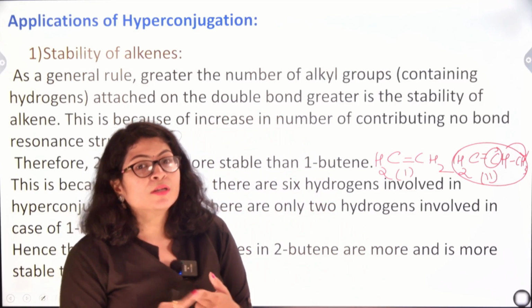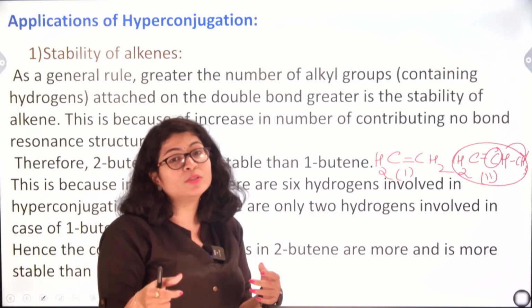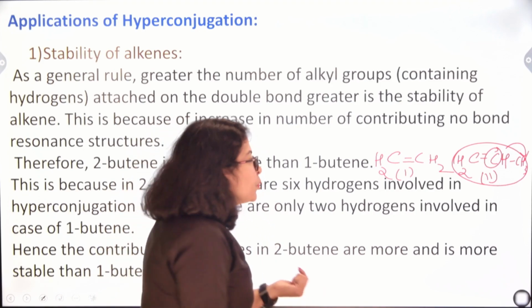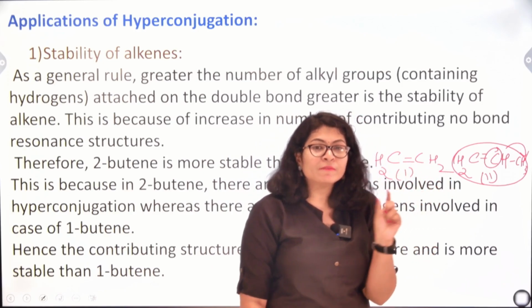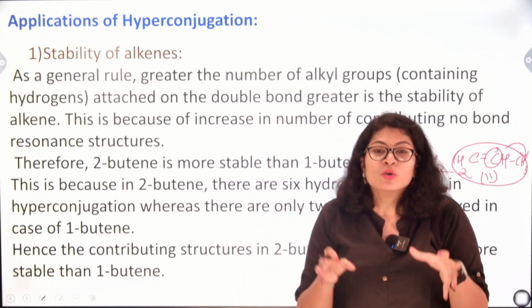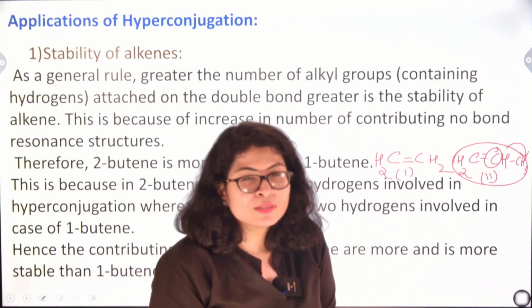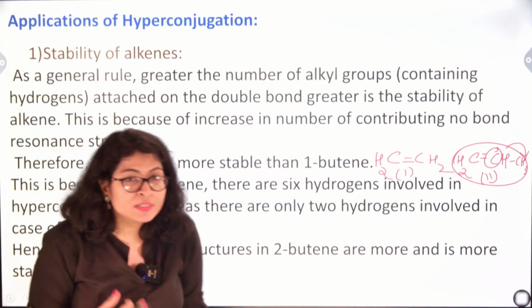And we have learnt hyperconjugation means the ability of the carbon hydrogen sigma bond to donate its electron density to the other carbon. So alkene is basically an electron rich system. If there are groups nearby which are ready to compensate this electron density, if at all it loses it by any chance, they will contribute to its stability.